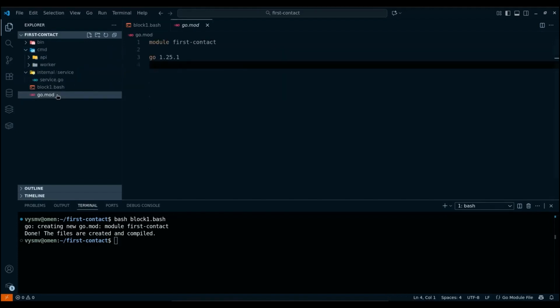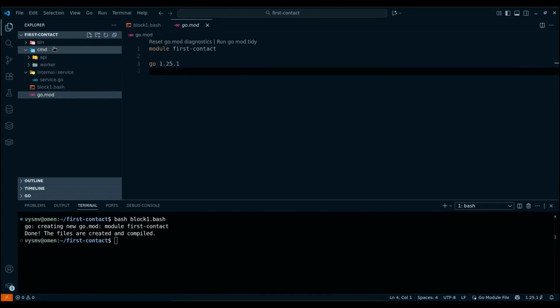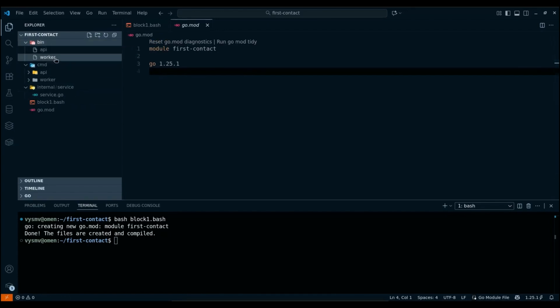If we also look at the bin directory, we will see that we now have two separate binaries. Each one is a separate application in its final form. And now, of course, we can run these applications in the terminal. For example, by simply executing the call at bin API. Let's run this binary.